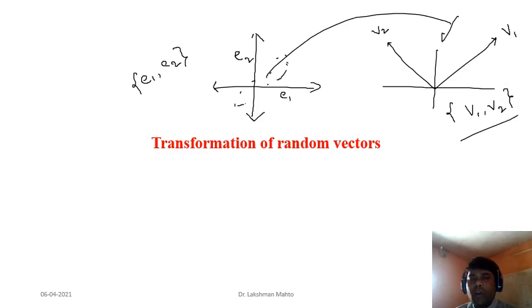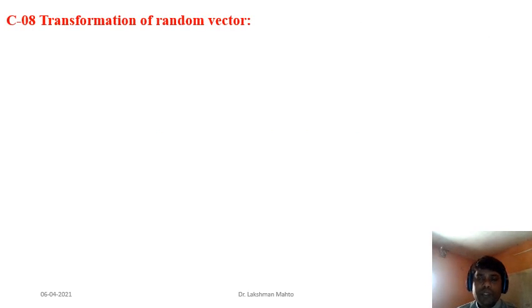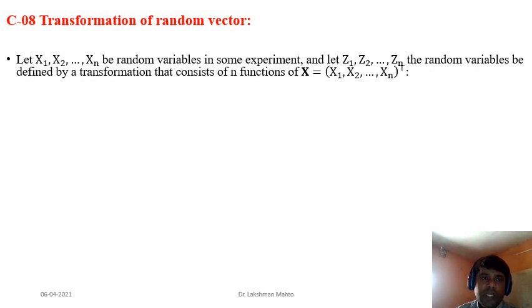So I'm talking from that perspective, transformation of a random vector. Suppose one vector is given, then we have to transform that vector to another vector. How do we perform that transformation? I will discuss those things here. Suppose we have a random vector with n components x1, x2, up to xn, which defines n random variables in some experiment, and z1, z2, up to zn are the new random variables.